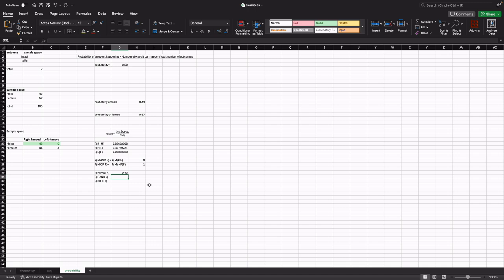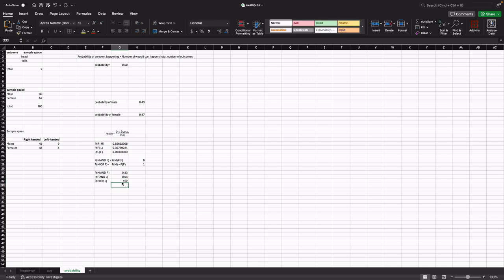So for female and left-handed, it is exactly the same. The probability of female is this, and the probability of left-handed is this. The intersection is this cell, 4 divided by 100. The probability of it being a male or left-handed is basically the sum of both. So the probability of male, let me remove this highlight. The probability of male is 52 divided by 100.